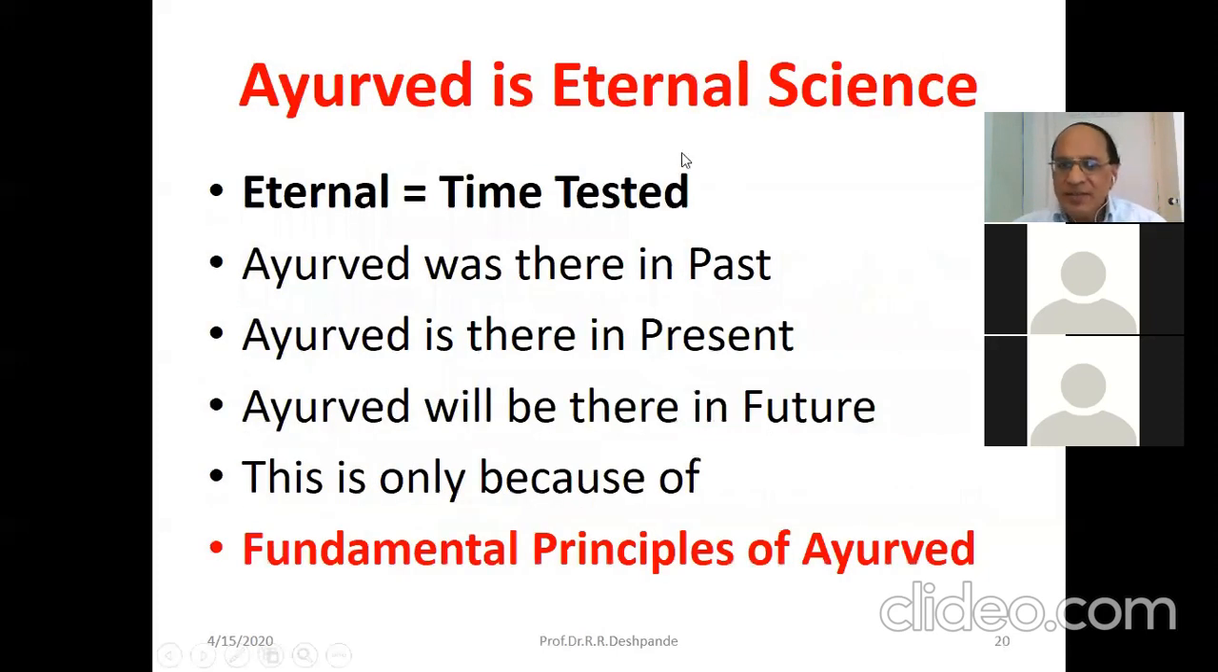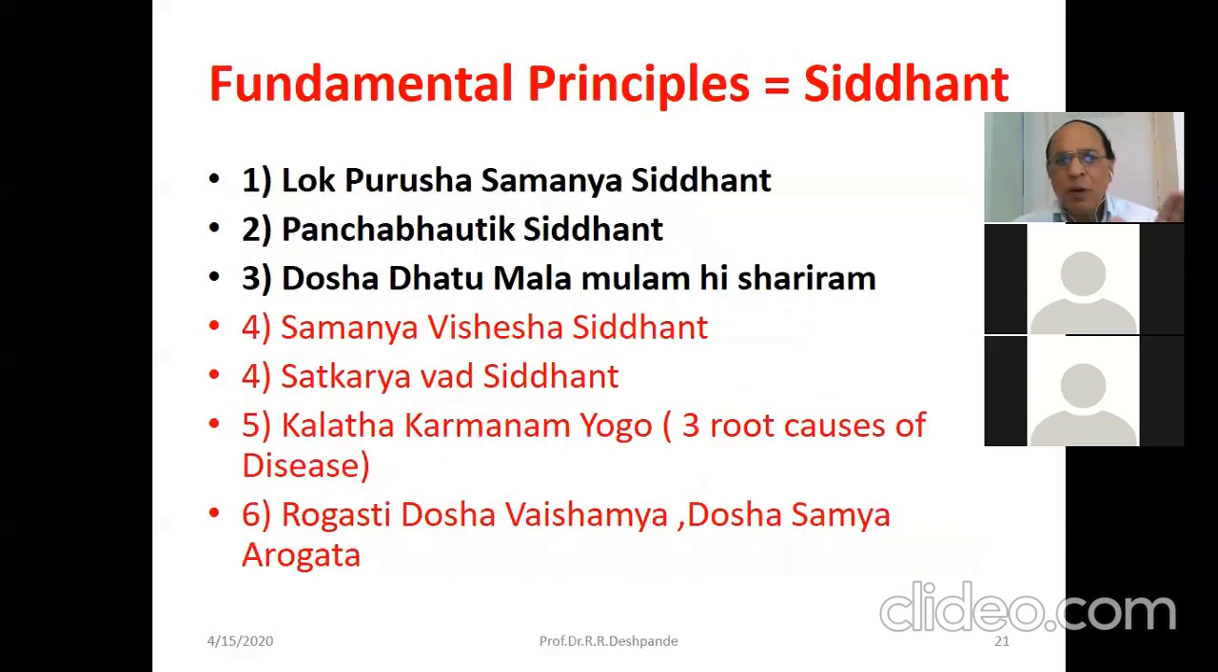Ayurveda is the eternal science. What is the meaning of eternal? Shashwata, time tested. Ayurveda was there in the past, Ayurveda is there in the present, and Ayurveda will be there in the future. This is only because of the fundamental principles of Ayurveda, which are based on only and only research. So we all should be proud of these fundamental principles, which are called Siddhant in Ayurveda.